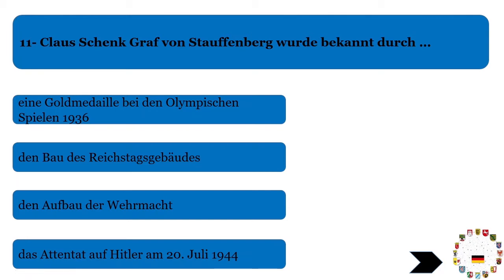This was the year when he attacked Mr. H. So this is the correct answer. Just remember this date: Klaus Schenk Graf, attentat, an assassination attempt on Mr. H. This answer is correct.